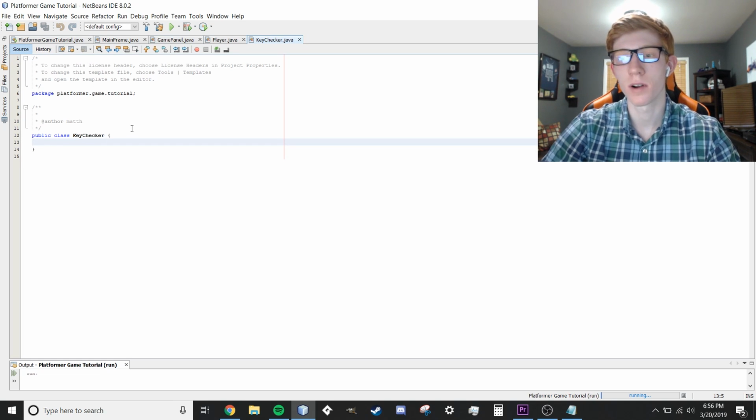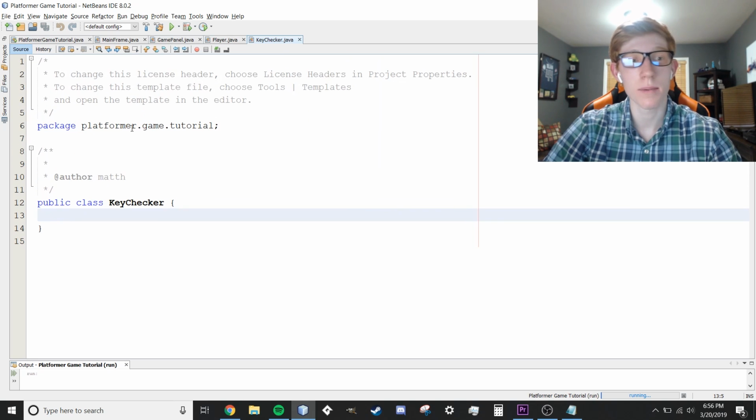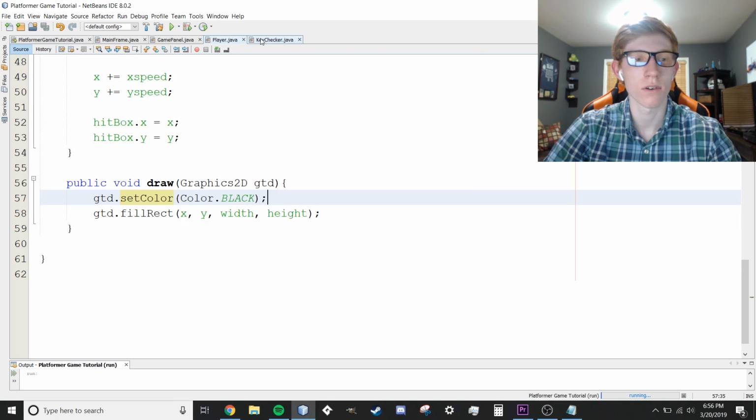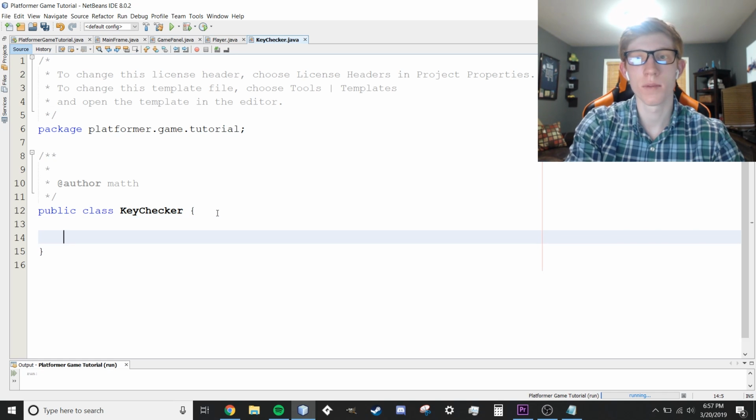This is probably going to be the most confusing part besides that intro with the dimensions. So bear with me and just try and copy the code if you're stuck, and you can figure it out as you go along. I'm going to make this one kind of big because this is going to be confusing, so you guys have to be able to see this. The first thing we're going to do here is declare a variable before we make our constructor.